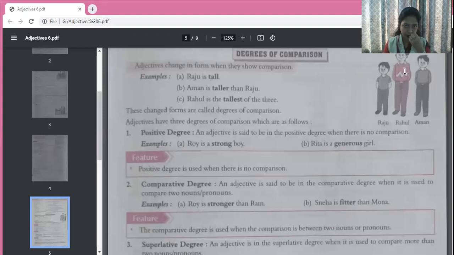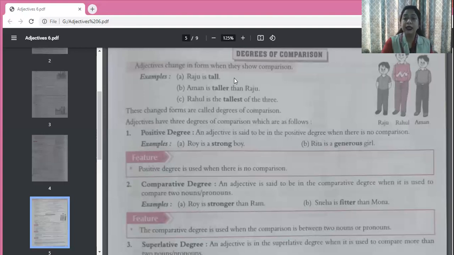Okay. So how do we come to know that we are talking about their heights and we are comparing their heights? We came to know by these words: tall, taller, and tallest. Through these words, we came to know that there is comparison between two or three.